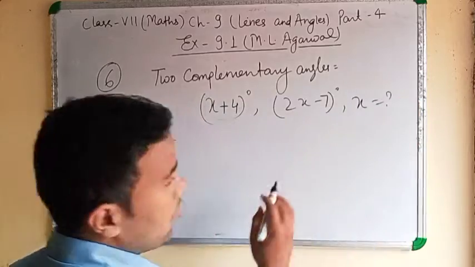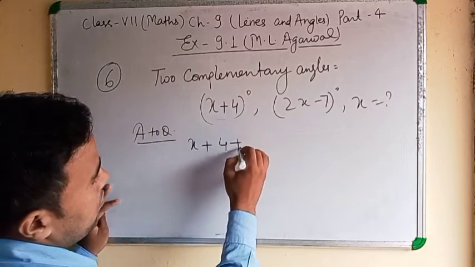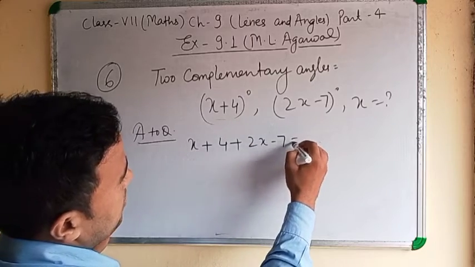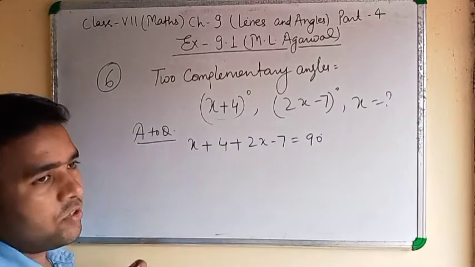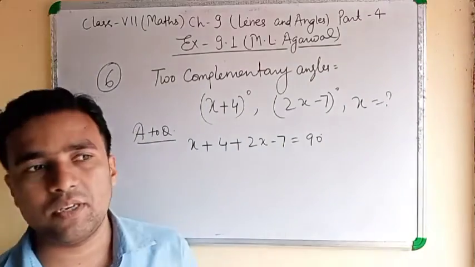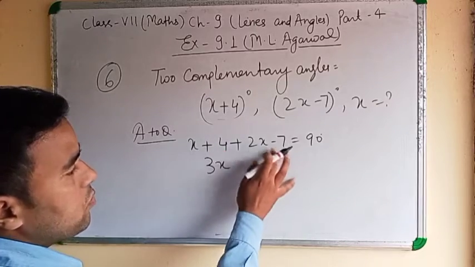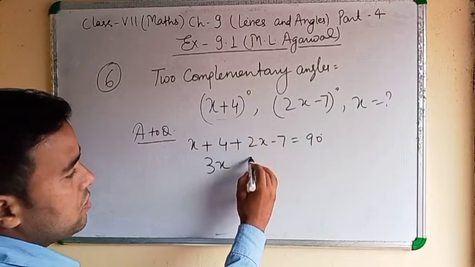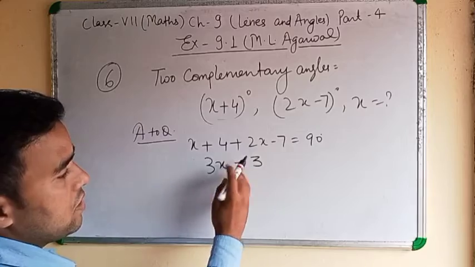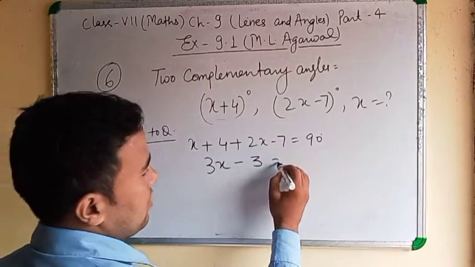Since the angles are complementary, we know that x plus 4 plus 2x minus 7 equal to 90 degrees. We know that when the sum of two angles is 90 degrees, that is complementary. x plus 2x is 3x, plus 4 minus 7, which is minus 3, because 7 is greater than 4.